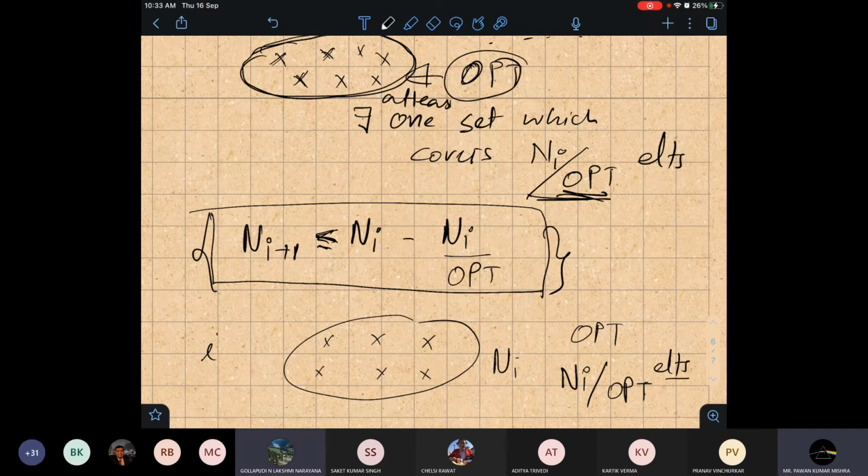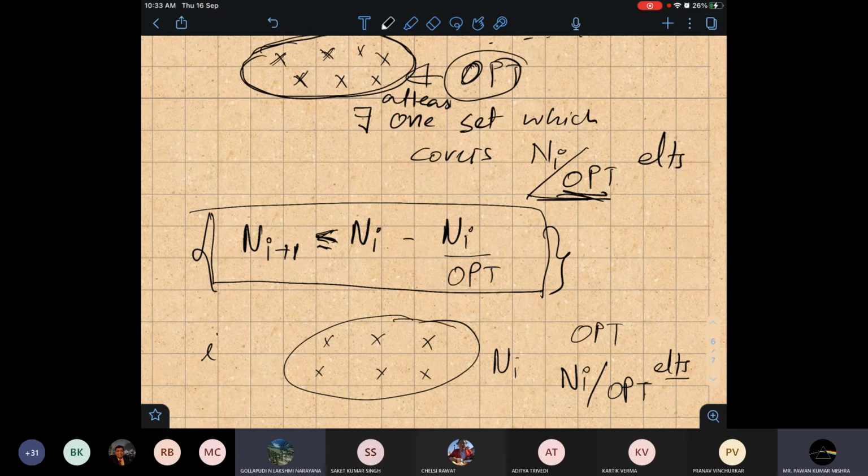Sir, then the greedy should be different. When you consider the remaining sets, you take the one with the maximum number of elements, but that set might not even cover one uncovered element.